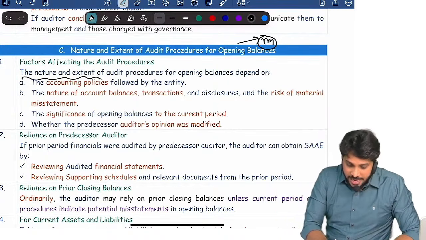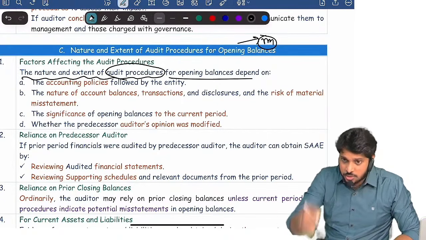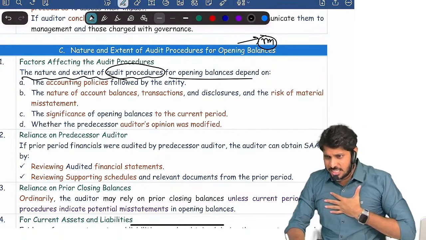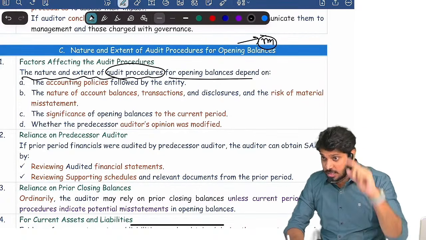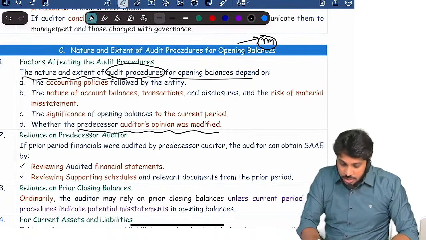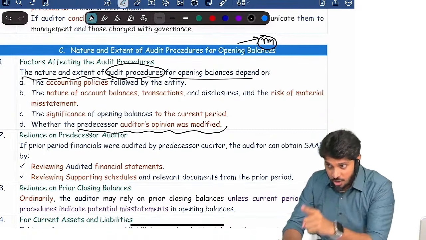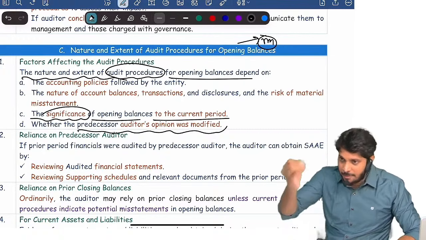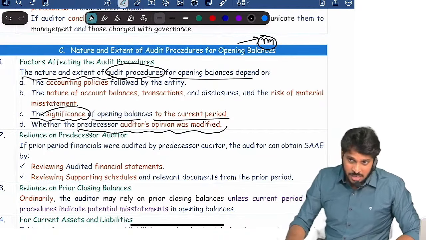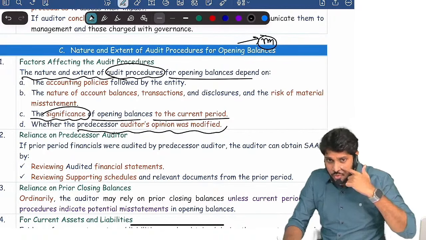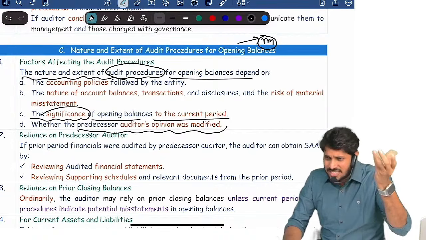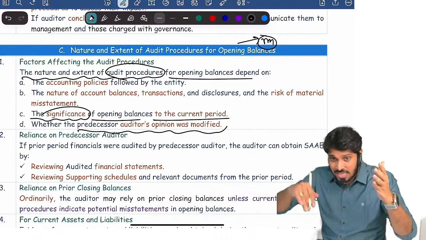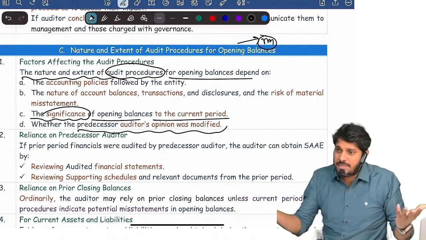So the nature and extent of audit procedures for opening balance, to what extent I will involve in opening balance, depends upon predecessor auditor's opinion whether it was modified or not, and it also depends upon how significant opening balance is to current period. Sometimes if last year company was newly incorporated, now no transactions happened last year much, that means in the current period opening balances are not much significant.